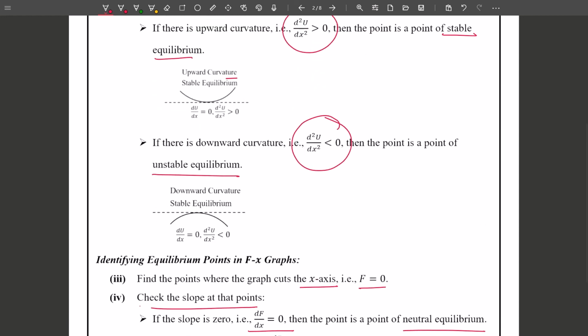In the next videos we will discuss problems based on equilibrium, energy and forces.